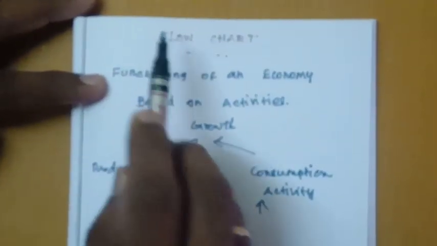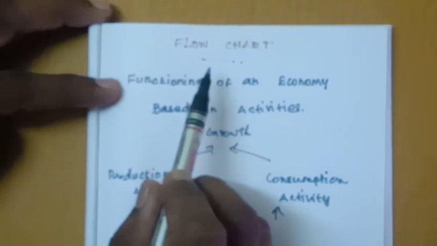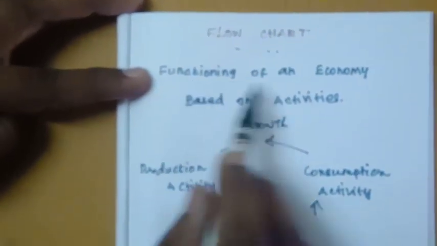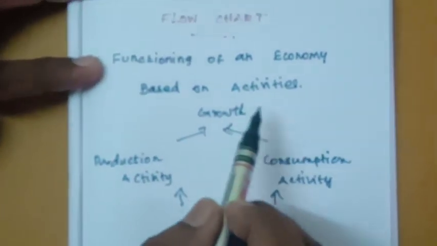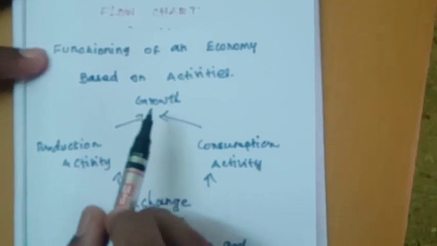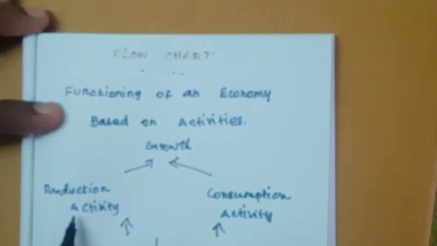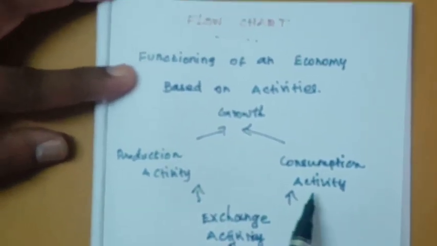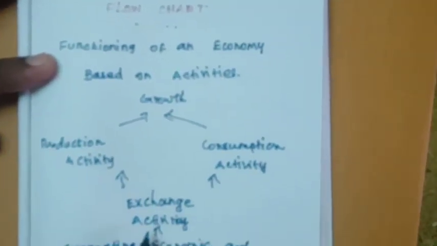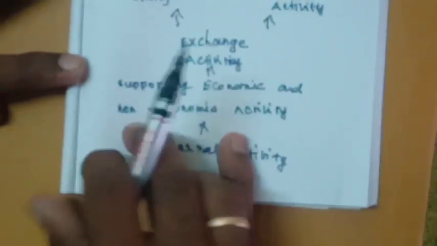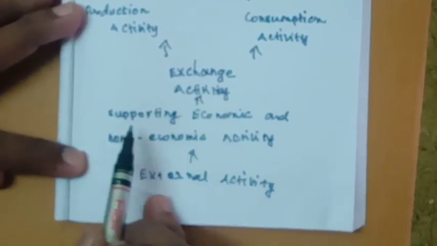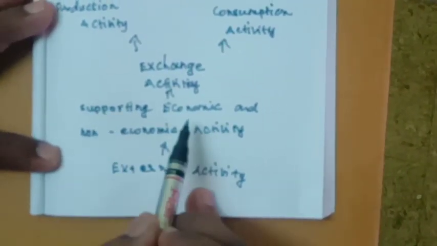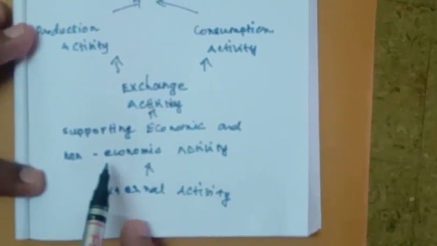Okay, now the above concept is explained by a flow chart of the functioning of the economy based on activities. Every country's economic growth depends upon production activity and consumption activities. These production and consumption activities are succeeded by exchange activities, and the exchange activities are fulfilled by the support of economic activities and non-economic activities.